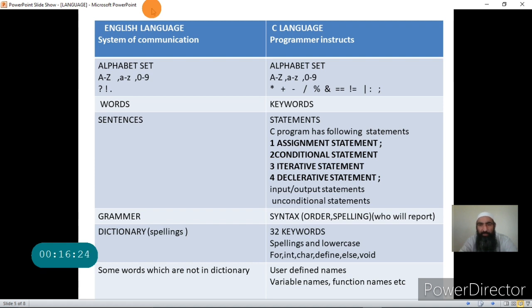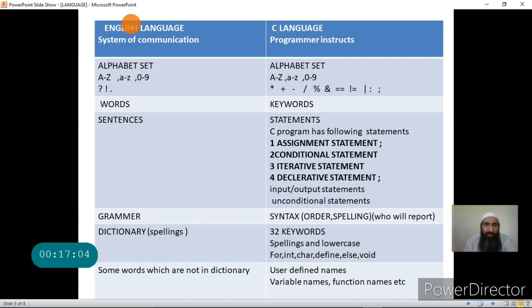Now what is a C language? Again, it is a system of communication in which the programmer instructs the computer or CPU what he wants the CPU to do for him. So it is used as communication. Now the programmer can write the program at machine level or assembly level, but my concern here is a high level language, that is the C language.